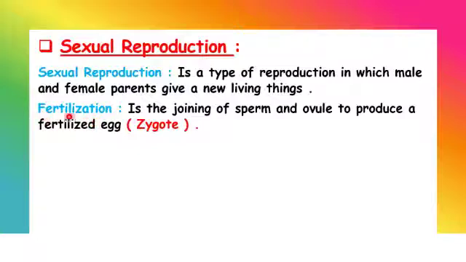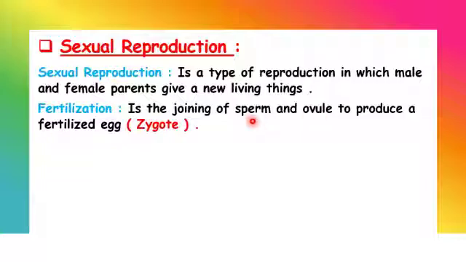Fertilization. Fertilization is the joining of the sperm and ovule to produce a fertilized egg. So, fertilization is when the sperm and ovule unite, when the sperm and ovule join. Unite يعني يتحدوا.